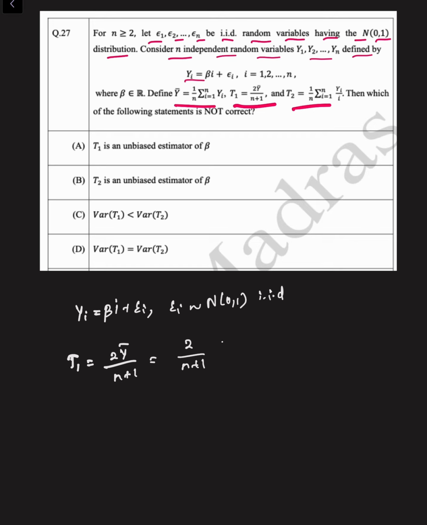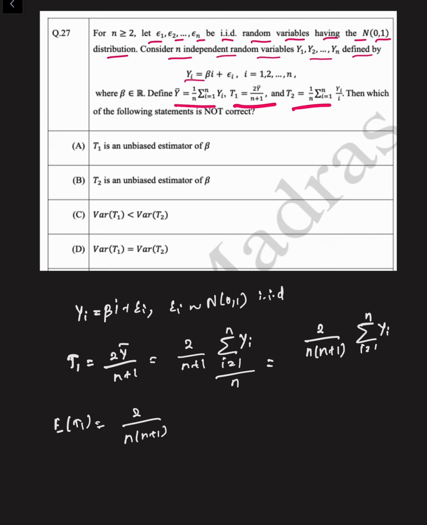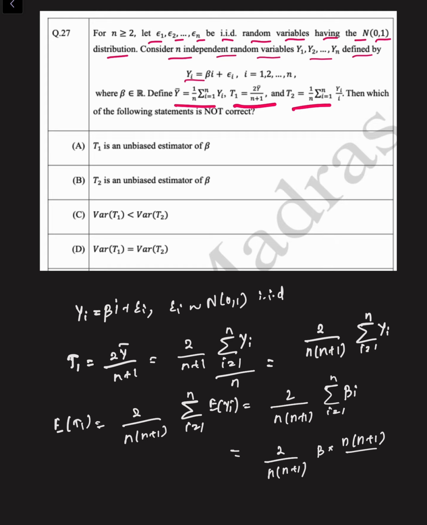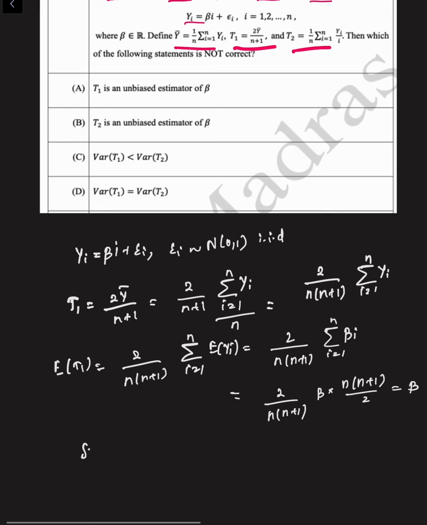So that is 2 by n plus 1 summation i equals 1 to n yi divided by n. So that is nothing but 2 by n into n plus 1 summation i equals 1 to n yi. So the expectation of T1 is 2 by n into n plus 1 summation i equals 1 to n expectation of yi. So that is 2 by n into n plus 1 summation i equals 1 to n beta i. So this is nothing but 2 by n into n plus 1 into beta into n into n plus 1 by 2. So that is nothing but beta. So therefore we can say that T1 is unbiased.